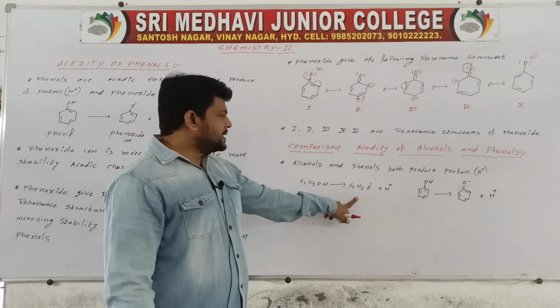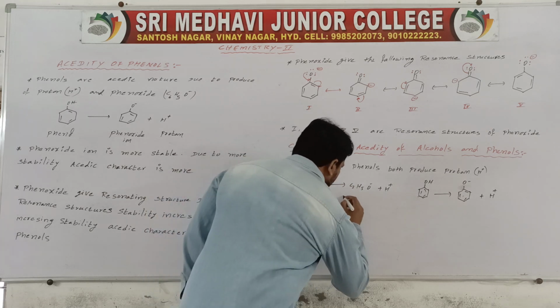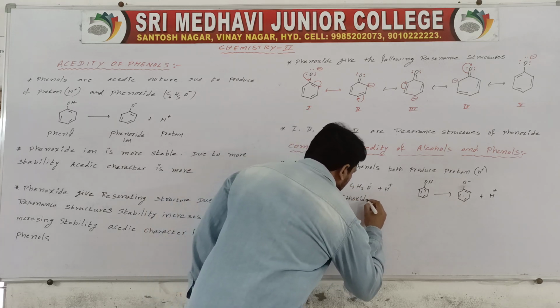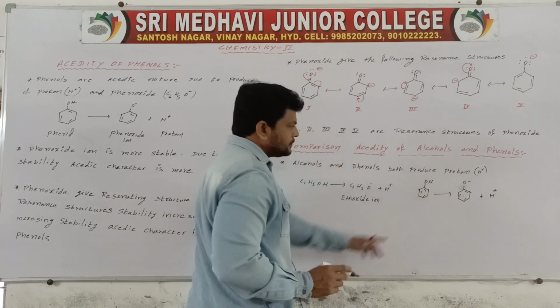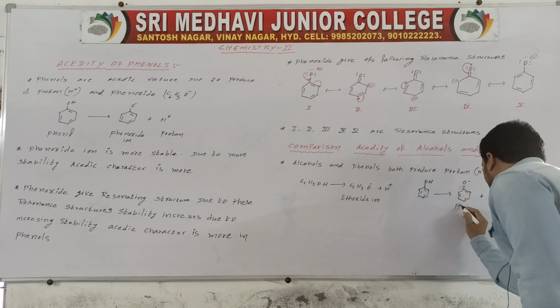Okay, it is an ethoxide ion, and it is a phenoxide ion.